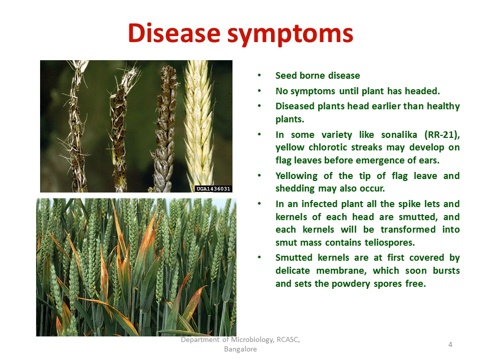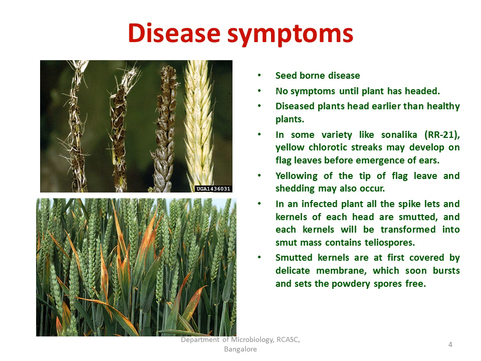If you see the symptoms, no symptom can be observed until the plant has headed. What is the meaning of headed? We cannot see any symptom till we can see the inflorescence. Till it forms the inflorescence, no symptoms can be observed. The infected plant and the healthy plant are similar. However, the diseased plant heads earlier than a healthy plant. That is, the infected plant produces the inflorescence, or the flower, before the healthy plant blossoms.